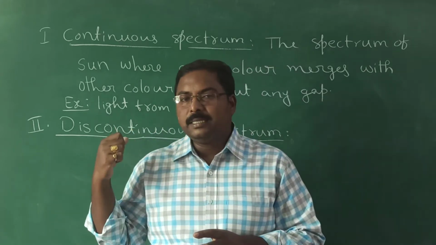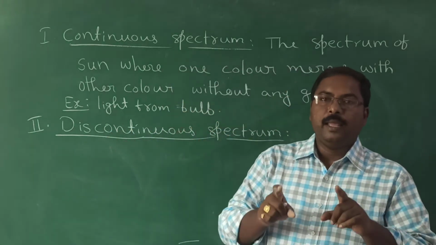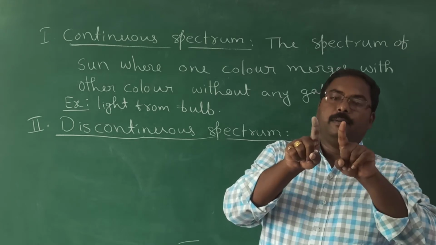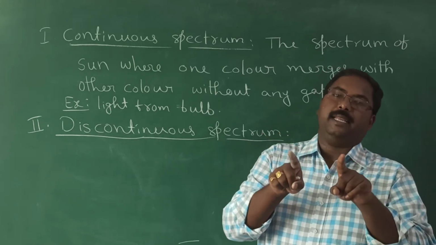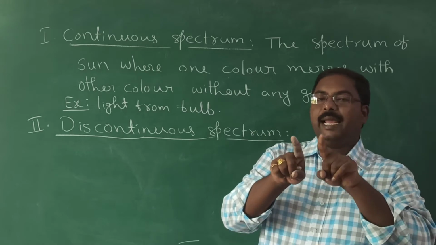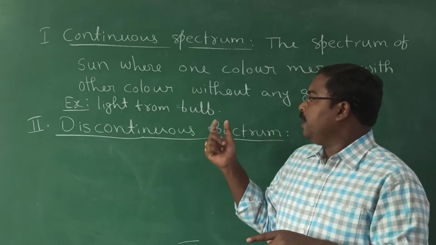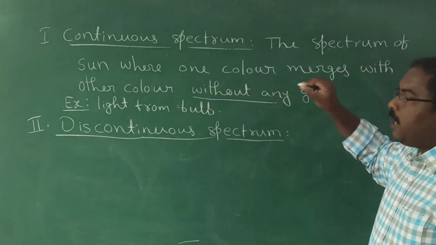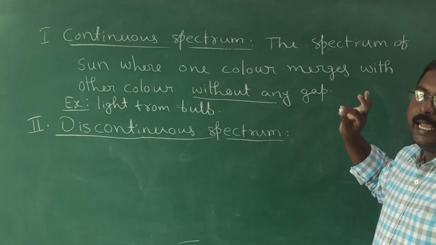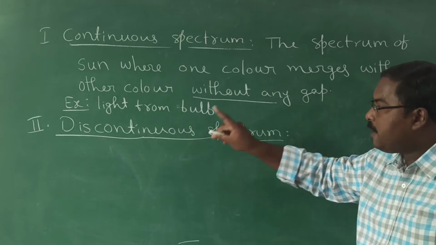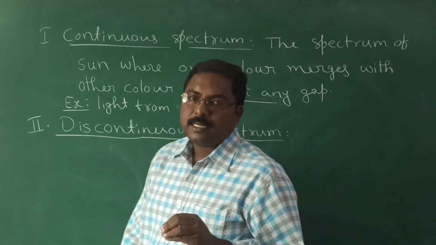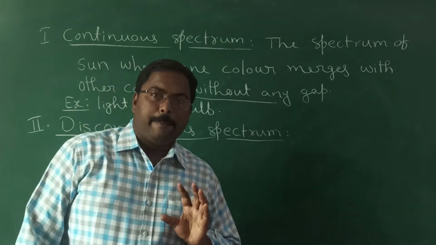But in the discontinuous spectrum, there will be a well-defined gap between two lines. Now the lines are separated with a gap. In the above case, the lines are not separated by any gap. But in the case of discontinuous spectrum, the spectral lines are separated by a gap.